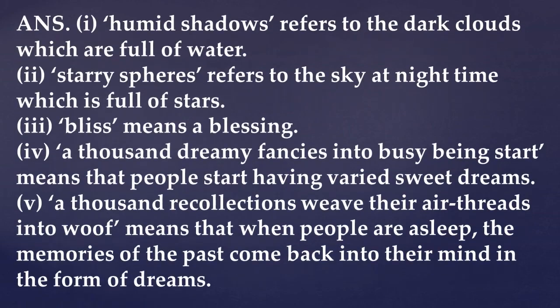Answer. First, humid shadows refers to the dark clouds which are full of water. Second, starry spheres refers to the sky at night time which is full of stars. Bliss means a blessing. Then, a thousand dreamy fancies into busy being start means that people start having varied sweet dreams. And a thousand recollections weave their airy threads into woof means that when people are asleep, the memories of the past come back into their mind in the form of dreams.